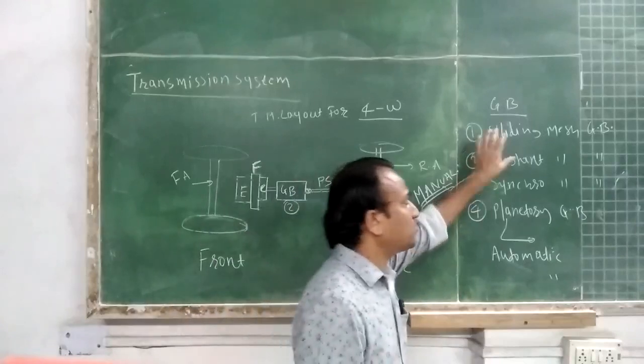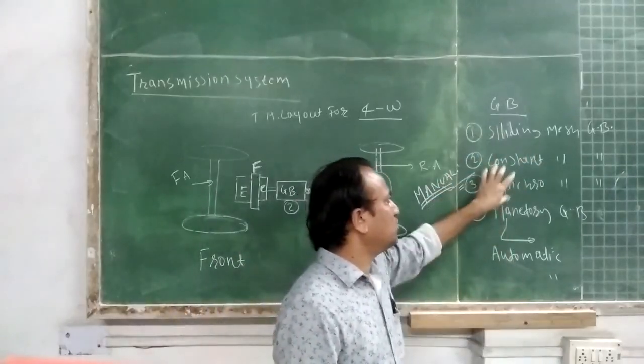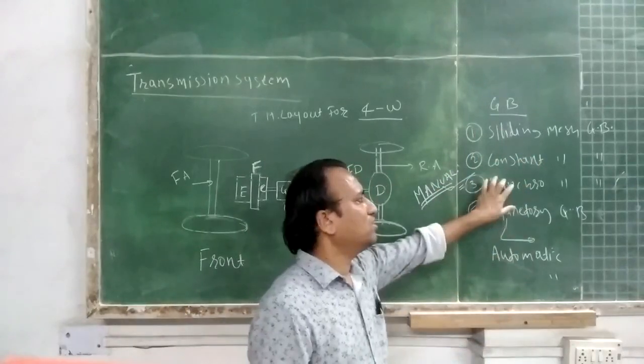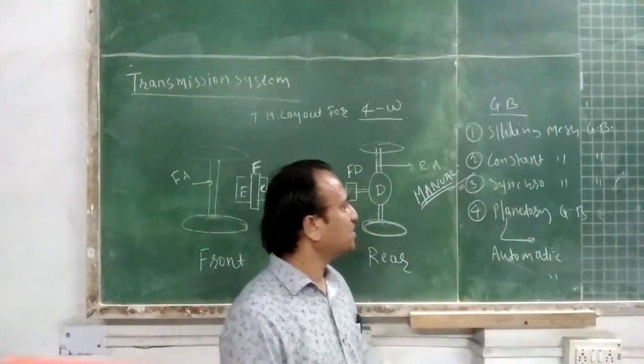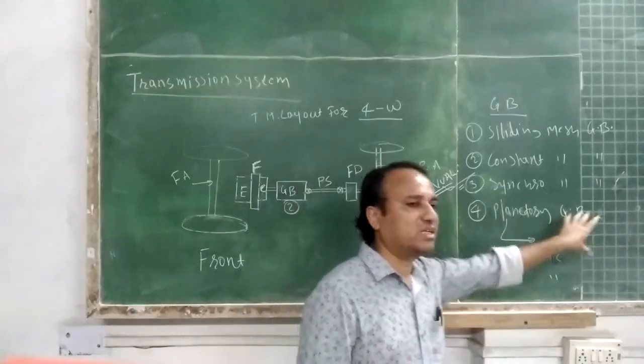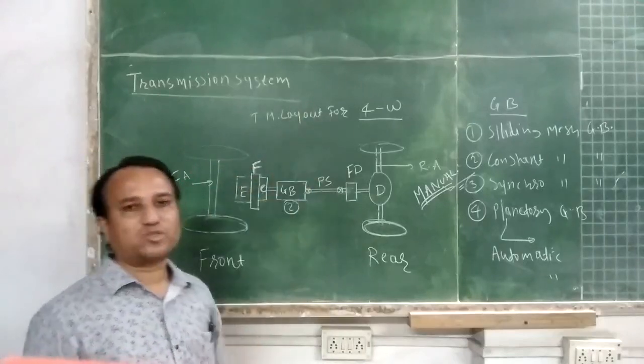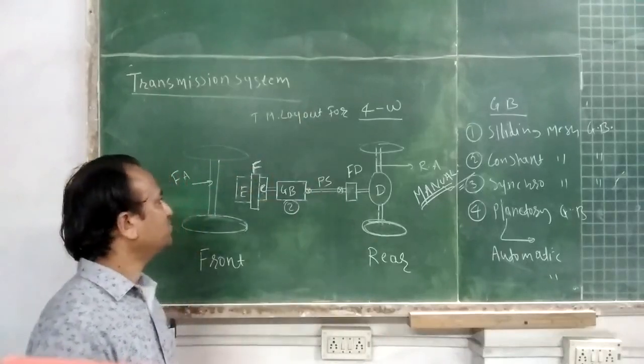So student, sliding mesh is obsolete, synchro mesh is popularly used in manual transmission, and planetary gearbox is used in automatic transmission. These four types of gearbox we will discuss in detail.